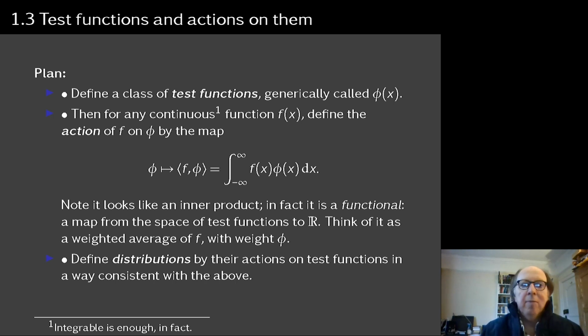So what we're going to do in this lecture is start by defining a class of functions to multiply by. They're called test functions, and we're going to call them lowercase Greek letters like phi and psi and so on. It turns out, although we won't go into the details, that the kind of space of distributions you get is determined by the way in which you define these test functions. We're going to take a very liberal definition of test function, which lets us do anything we like.